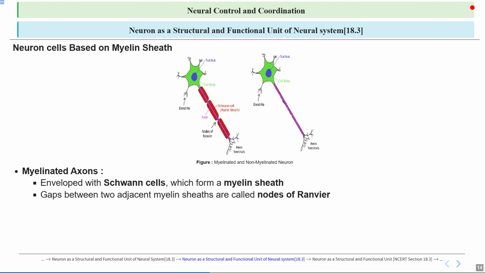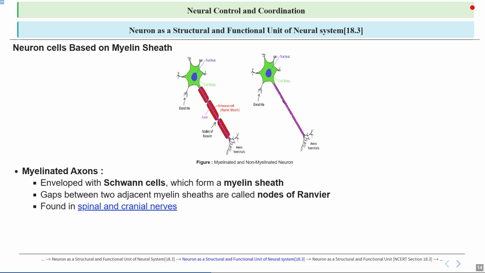This process is called saltatory conduction, which is responsible for communication in the nervous system and makes it more efficient. It is found in spinal and cranial nerves.